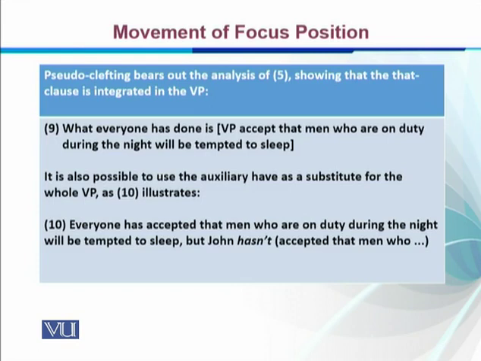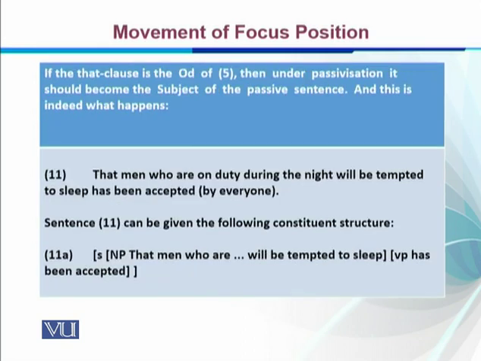So for example, we can have the sentence, "Everyone has accepted that men who are on duty during the night will be tempted to sleep, but John hasn't." So "hasn't" tells us that it's the substitute for the whole VP, because in "but John has," we can bring back the whole "has accepted that men..." If the that clause is the direct object of "have," then under passivization it should become the subject of the passivized sentence. We know that if there is an element which is a direct object, it can also be made the subject of a passive sentence.